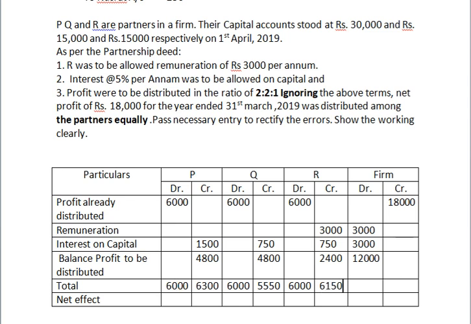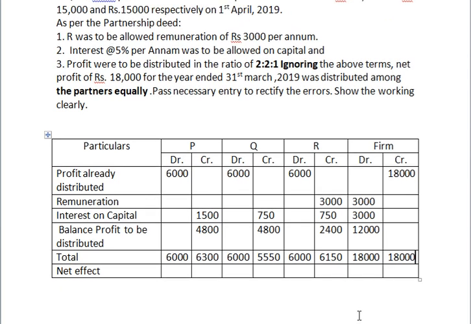Is it correct? Just calculate that. Here it is getting 18,000 and here also 18,000. Okay, I total all those columns. So next, check which column is getting higher. Here it is getting 300 extra.